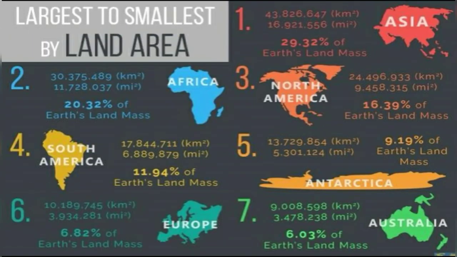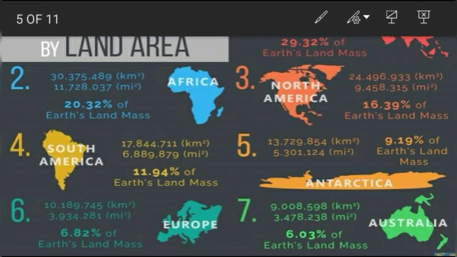Let's move on to the next topic: largest to smallest by land area. Asia is the largest continent by area, and it covers 29.32% of Earth's landmass. Next, Africa is the second largest continent with 20.32% of Earth's landmass.